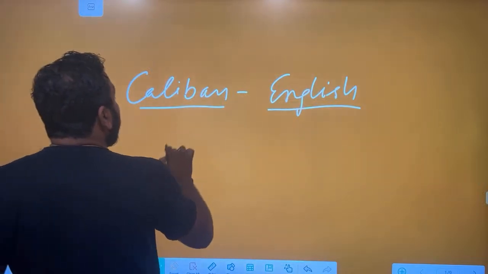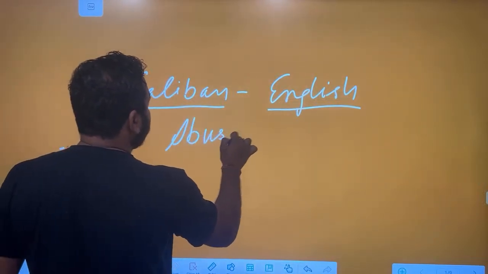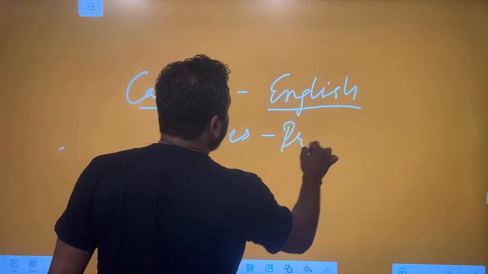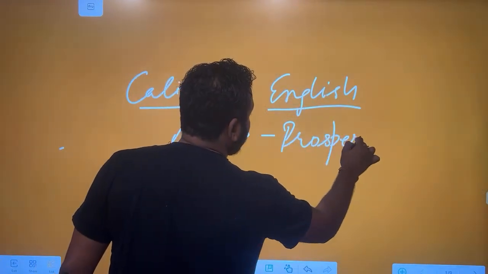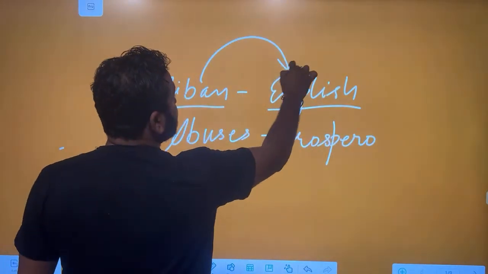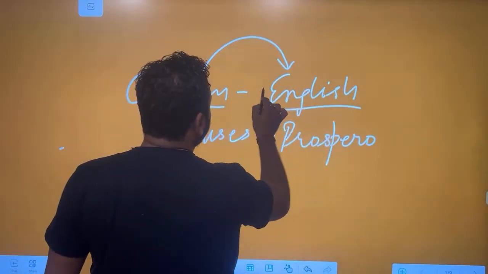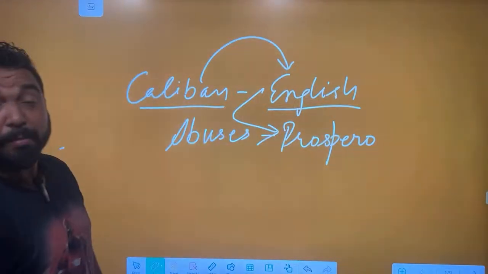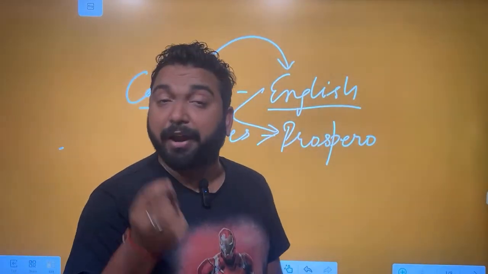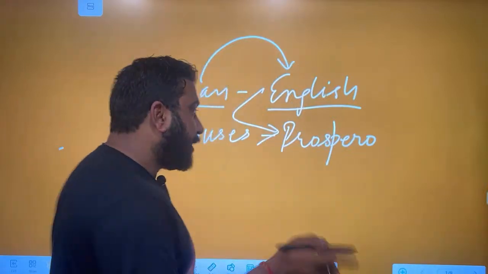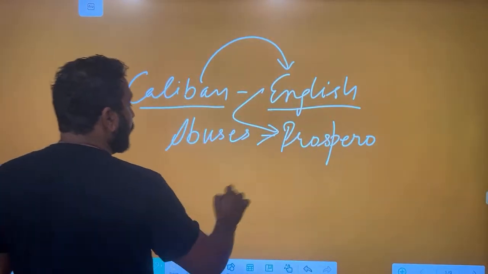Now Caliban abuses Prospero in English. So Caliban knows English language now. Who taught English to Caliban? Prospero. Now he knows English, so he abuses Prospero. He says, "My master, thou hast taught me a tongue, and now I know how to curse you."